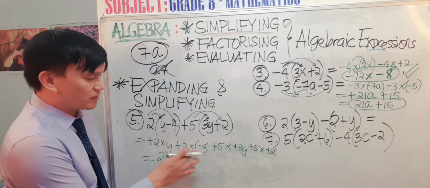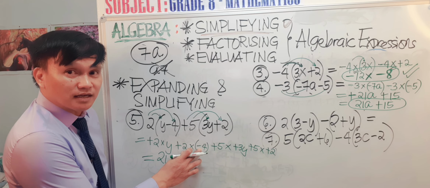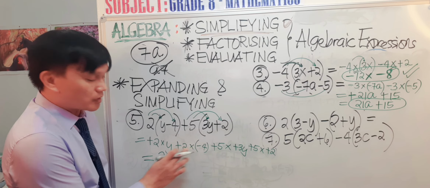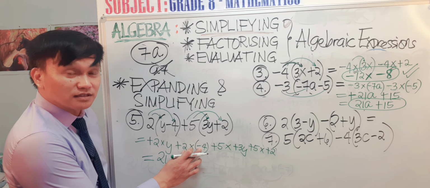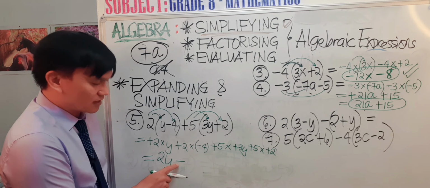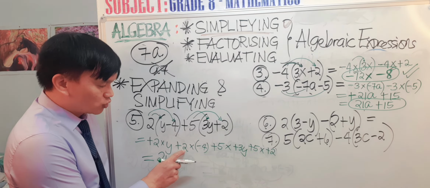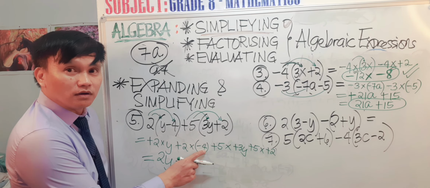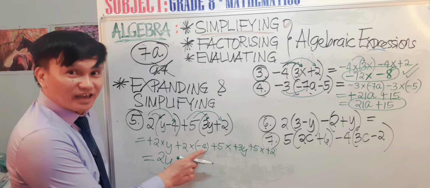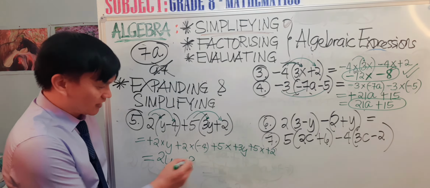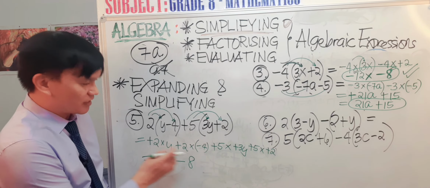Positive times negative, what is the product? Positive times negative equals negative. So the sign is negative. Then 2 times 4 is 8. Very good. We are done on this part now.